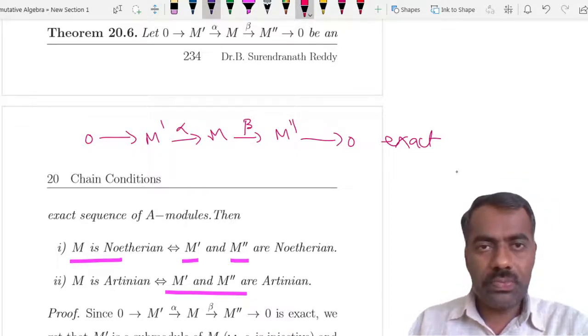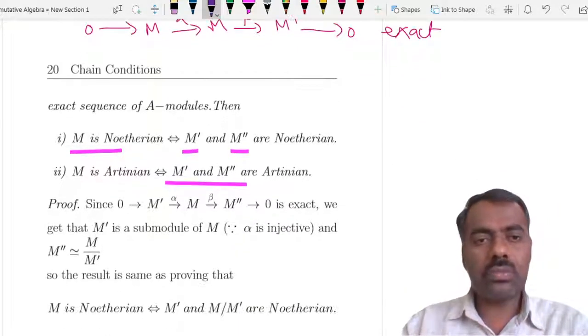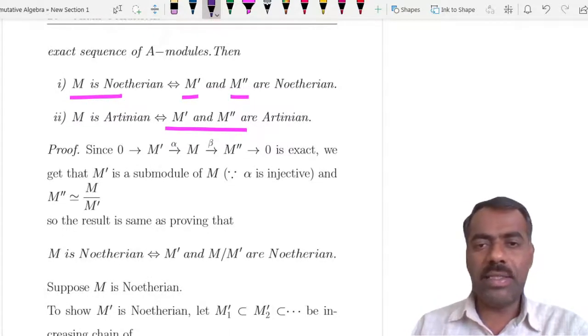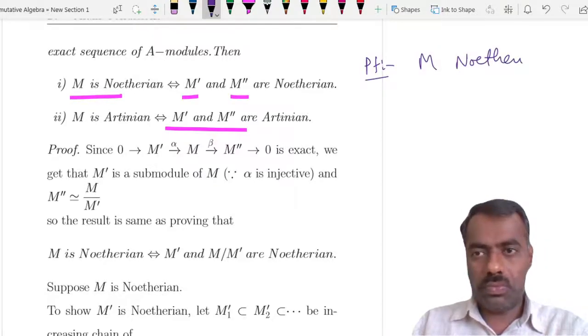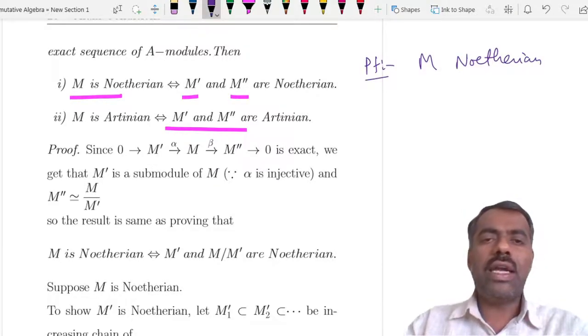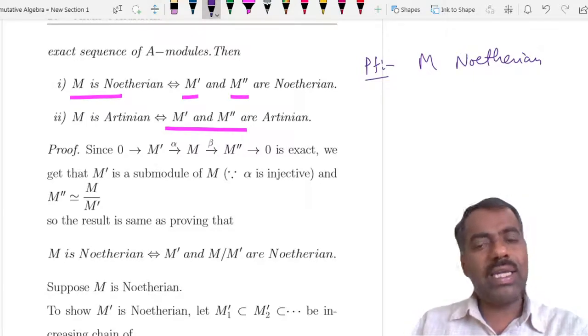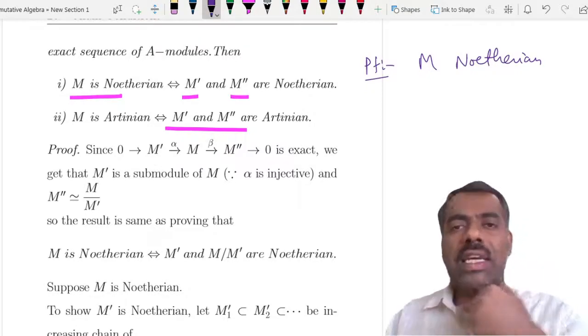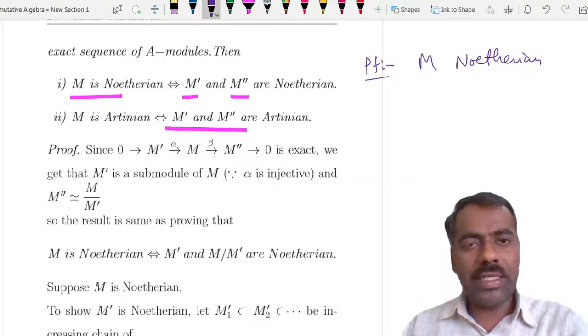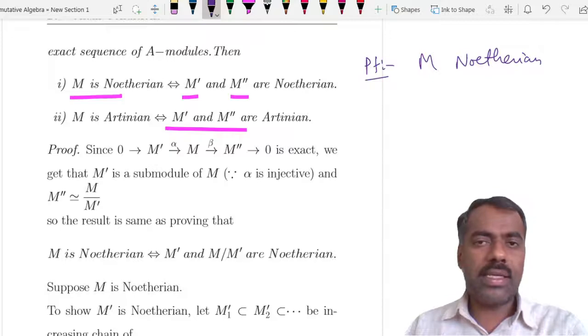Okay, fine. How? Proof: suppose we assume that M is Noetherian. Then we want to show that M prime and M double prime are Noetherian. By definition, if we want to prove something is Noetherian, we consider an increasing sequence of submodules of it, and we have to show that the sequence is stationary.